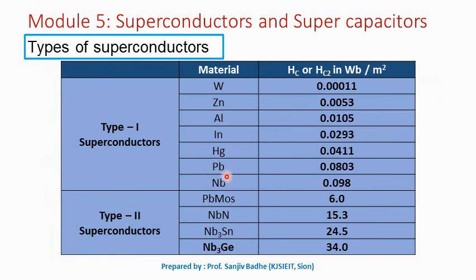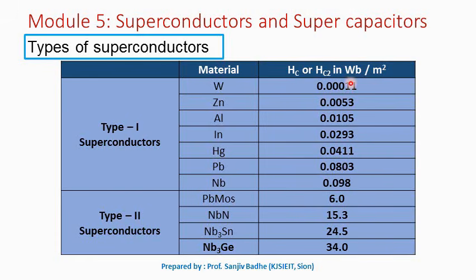So the type 1 superconductors are usually elements, and you can see the critical field is very small for type 1 superconductors. For niobium it is 0.098 Weber per meter square. And type 2 superconductors are usually compounds, alloys, and the critical field, the upper critical field rather, is comparatively very high as compared to the critical field in the case of type 1 superconductors.